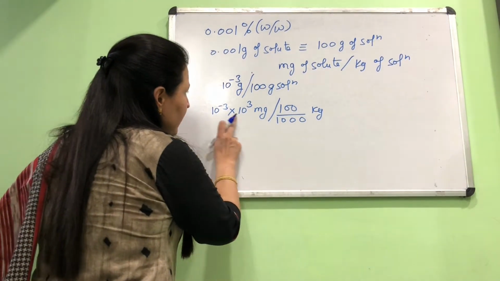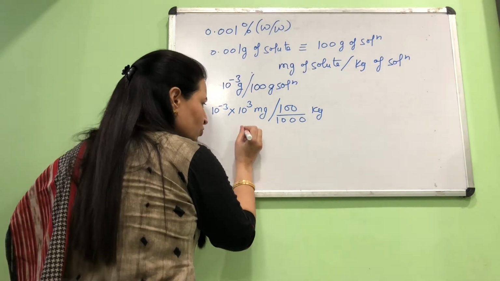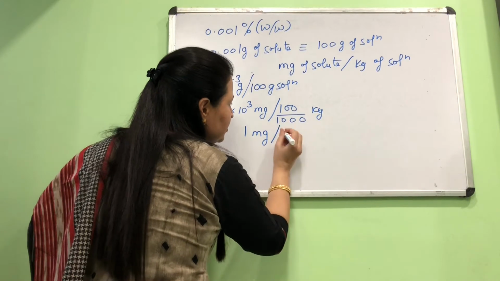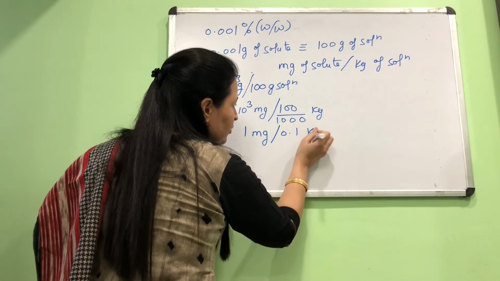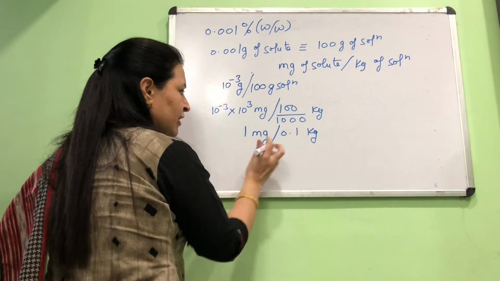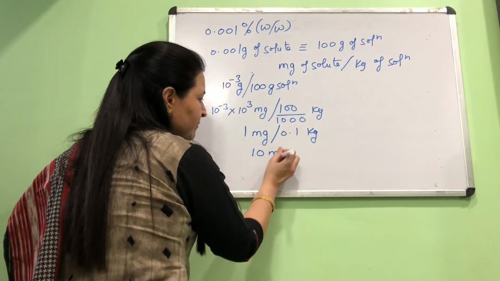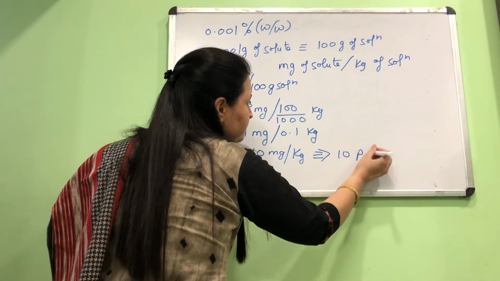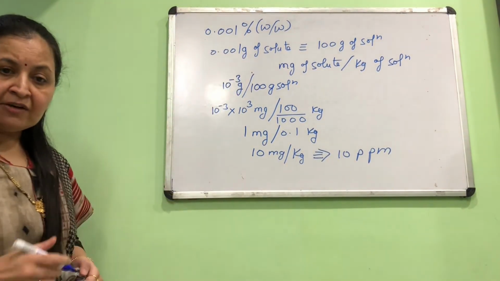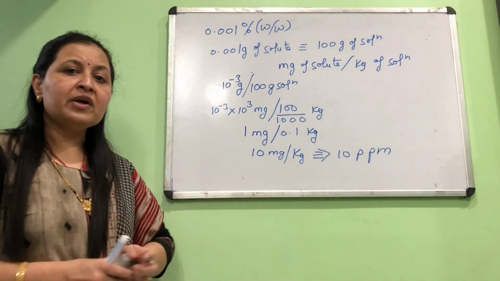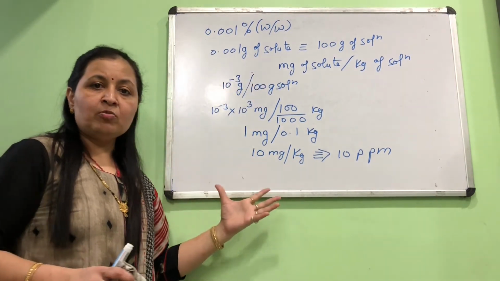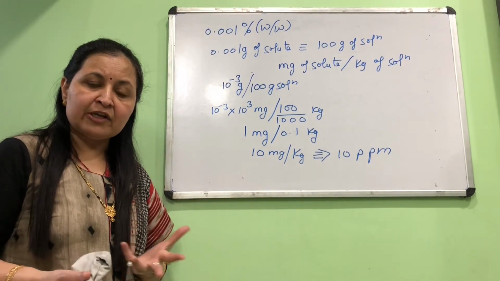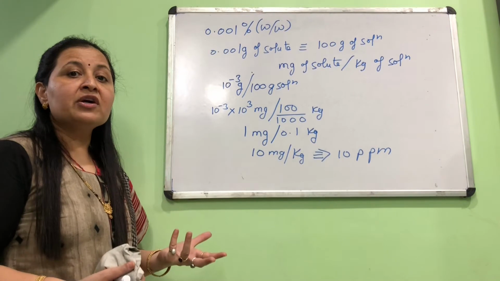Now 10 raised to minus 3 into 10 raised to 3 becomes 1. So 1 milligram per, this division comes out to be 0.1 kilogram. 1 by 0.1 becomes 10. So it is 10 milligram per kg, which is also written as 10 parts per million. So what we understand from this example is, when you are converting a percentage by mass into parts per million, you are not actually doing any chemical calculation, but you are actually converting the units.